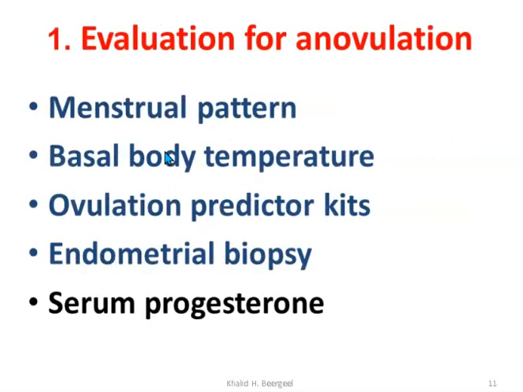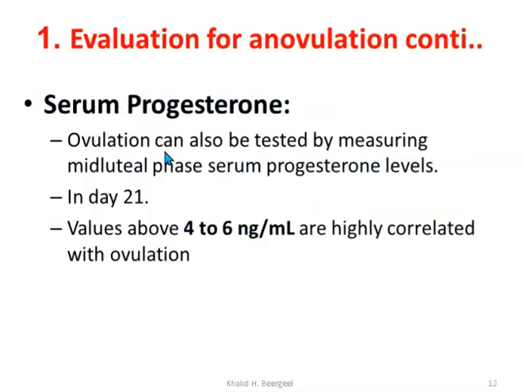The other thing is serum progesterone. Serum progesterone is a very important, simple test that's available in our setup, which is a measurement of mid-luteal phase progesterone. In the luteal phase, especially at day 21 of the cycle, the progesterone should be elevated more than 4 to 6, which means the woman is ovulating. And mostly if it's more than 10, you can diagnose that the woman is ovulating.